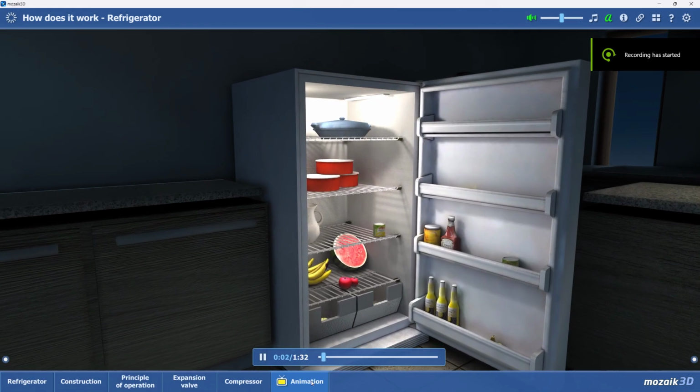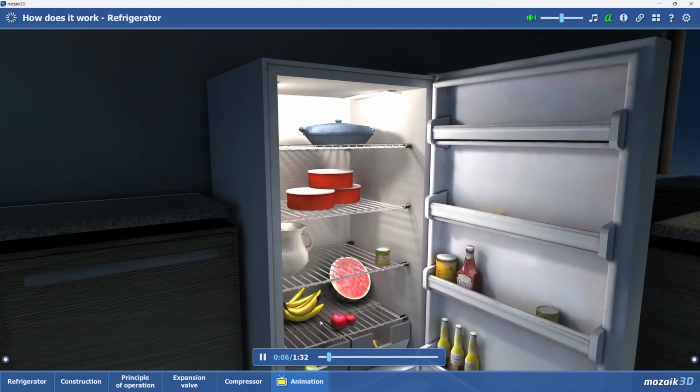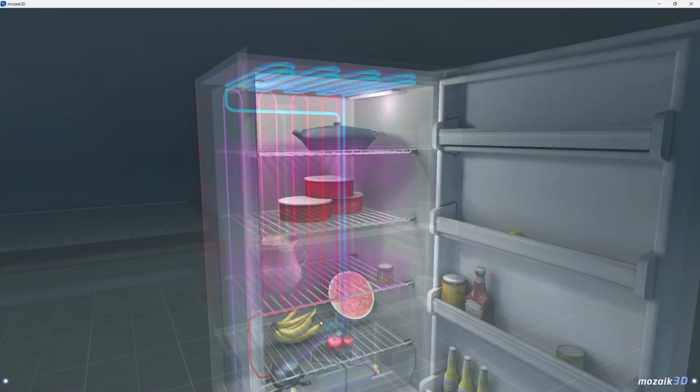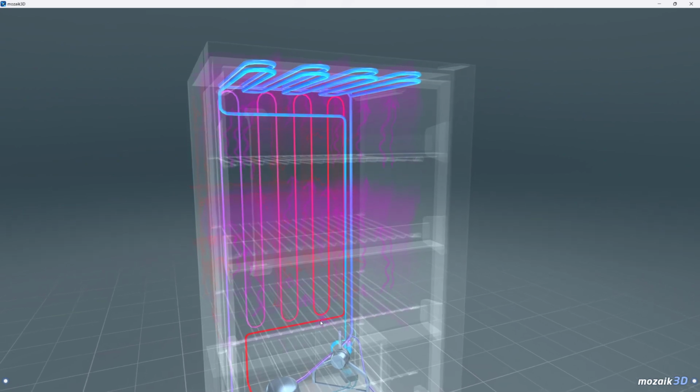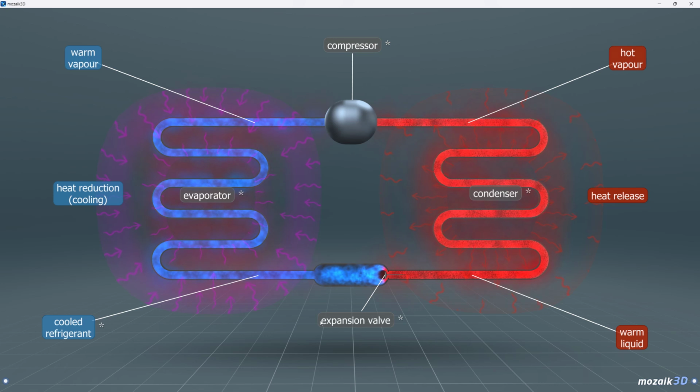While a refrigerator cools food stored inside, it draws heat away from the food compartment and releases it outside. Let's follow the phases of this process starting in the food compartment. The refrigerant, a cold mixture of vapor and liquid, flows into the pipe system in the evaporator. Due to the difference in temperatures, the refrigerant draws heat away from the food compartment. The refrigerant becomes hot and fully evaporates, which draws away more heat.